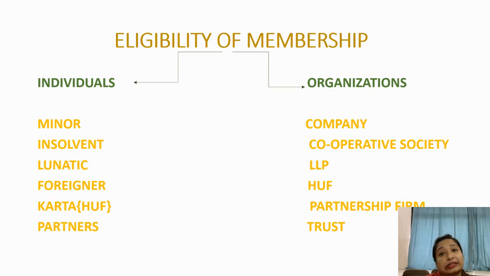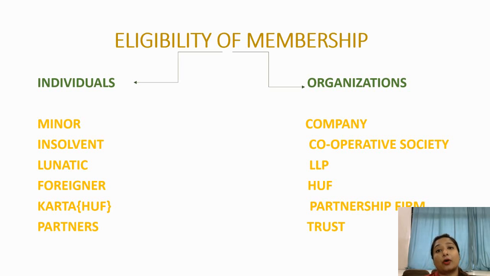As it is not a registered firm, it does not have its own identity, and ultimately it cannot become the member of any company. But the karta of the Hindu Undivided Family firm can definitely become the member of the company, as we have seen earlier.